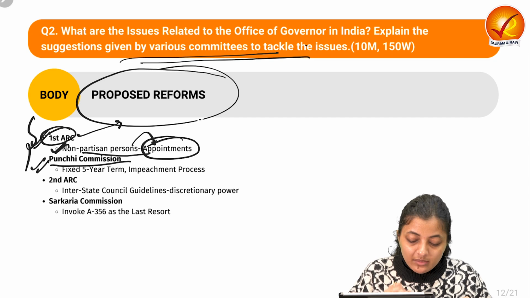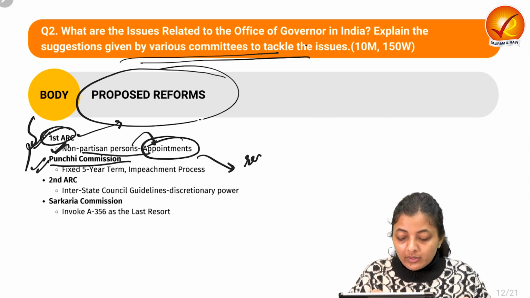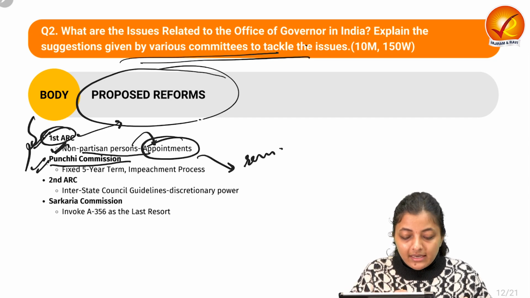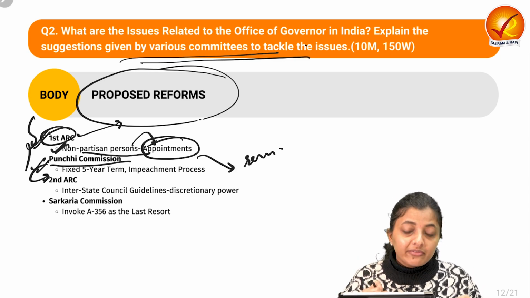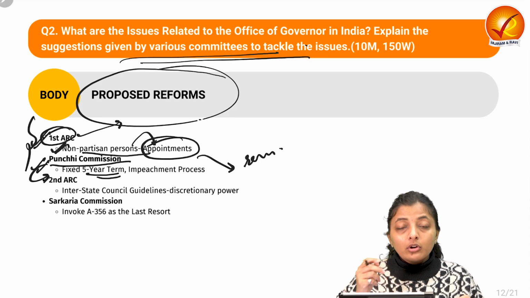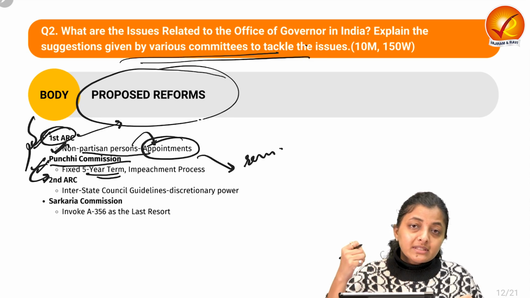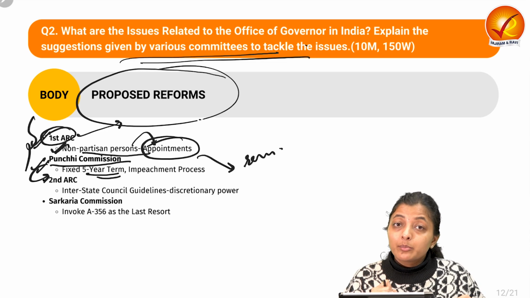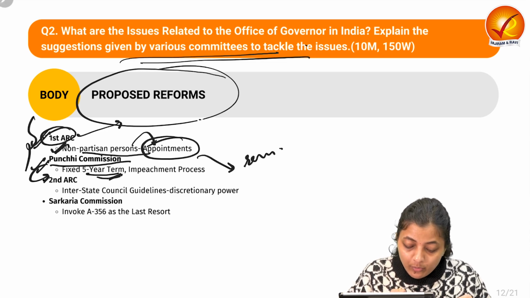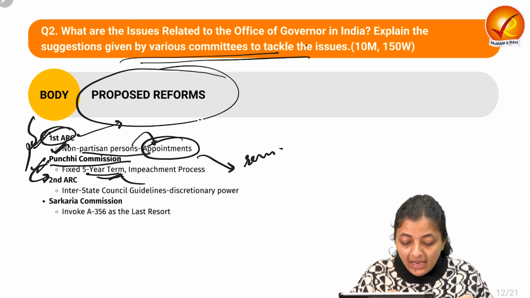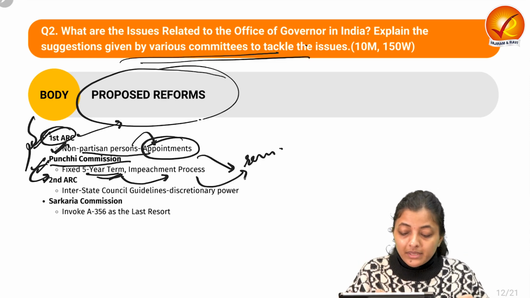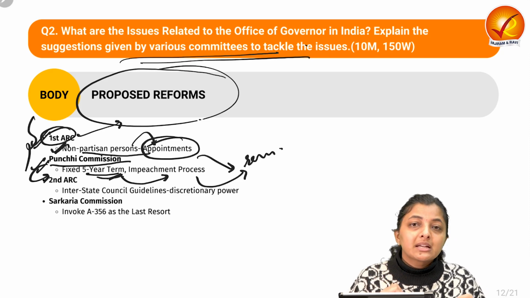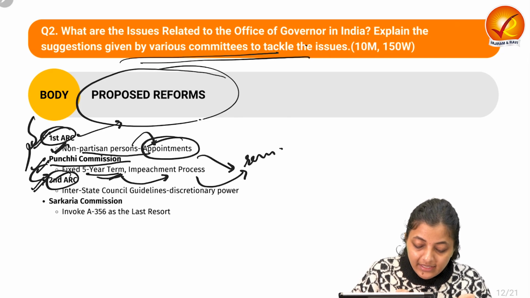Second is the Punchhi Commission. They have talked about the removal process. They said that the governor should be given a fixed five-year tenure, so that he cannot be removed arbitrarily on the whims and fancies of the central government. So there should be a fixed tenure of five years, and we can also come up with an impeachment process. As we impeach the president, we can also impeach the governor. Next is the second ARC.